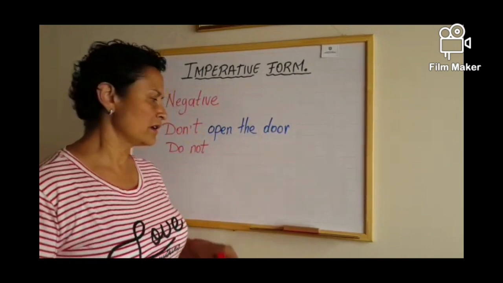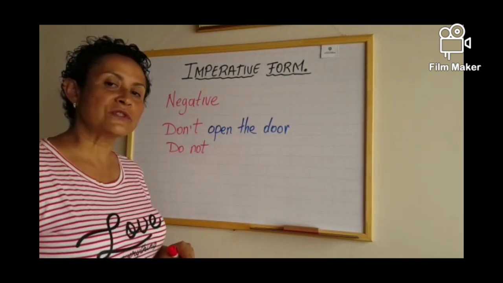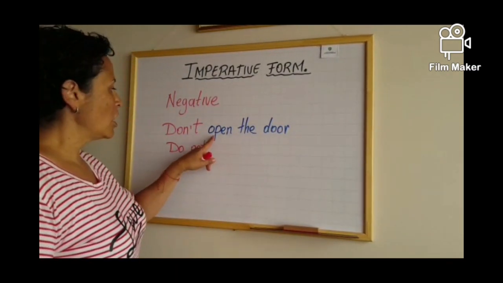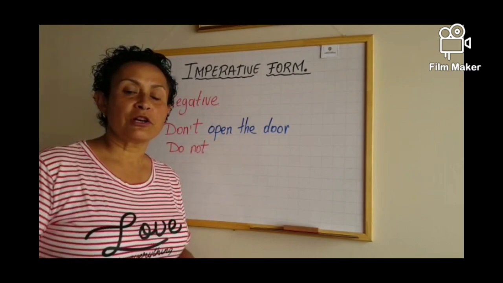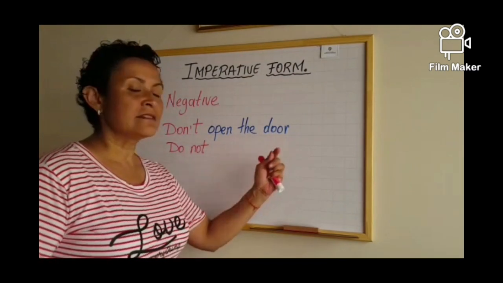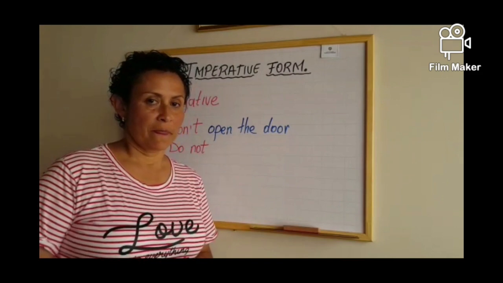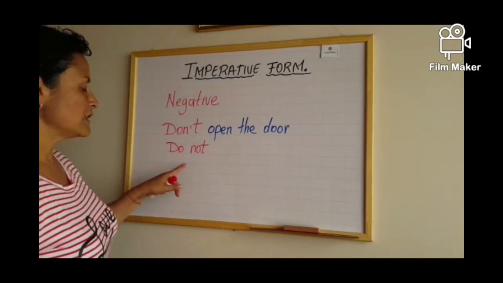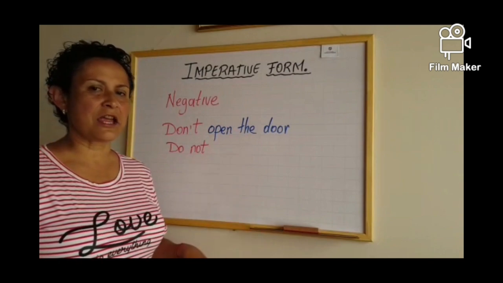Don't open the door. Don't, my auxiliary in negative form, open, my principal verb in simple form, and the short complement, the door. The other example is do not, but it's exactly the same.